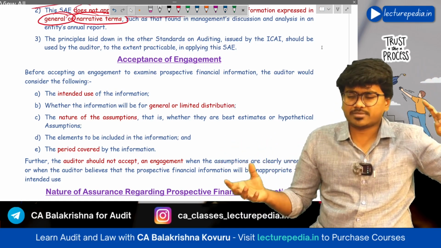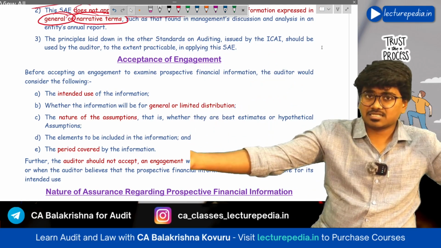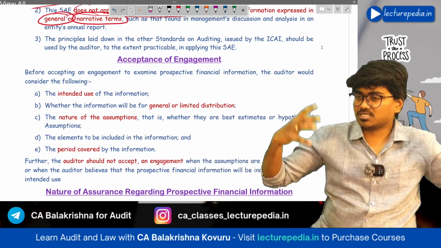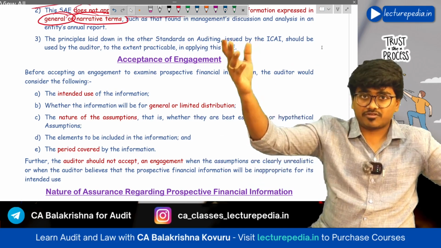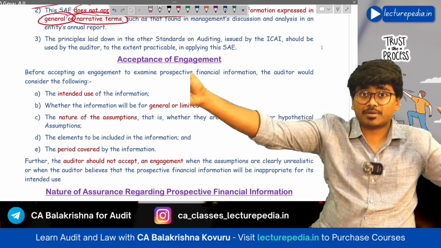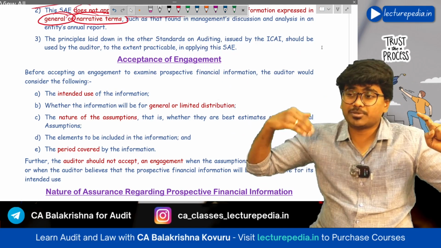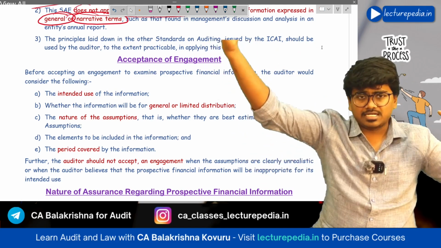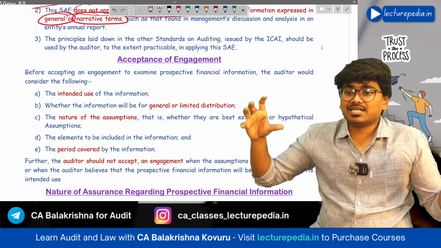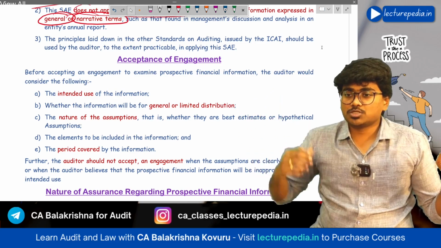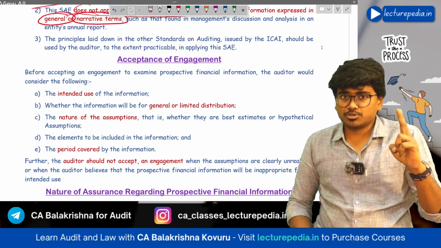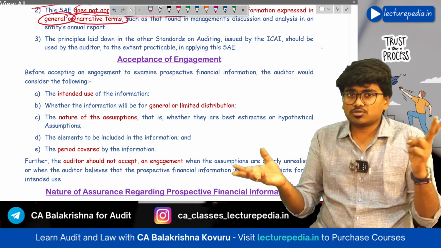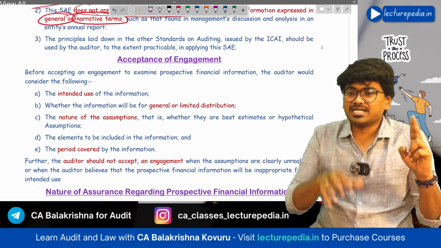There will be various purposes. Let's say if you want to raise certain capital from investors, then investors can ask you to show the picture of the business in the next 5 years. Or if you want to take a loan from the bank, then the bank might also ask you to show the picture of the company in the next 5 years or 10 years. So what is the intended purpose of this prospective information, and to whom will it be distributed, whether it is distributed to all the users or only to limited users.